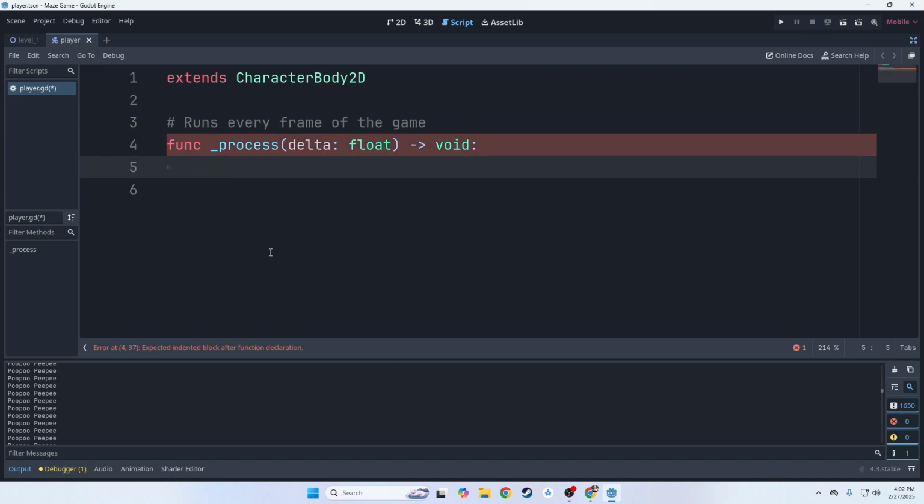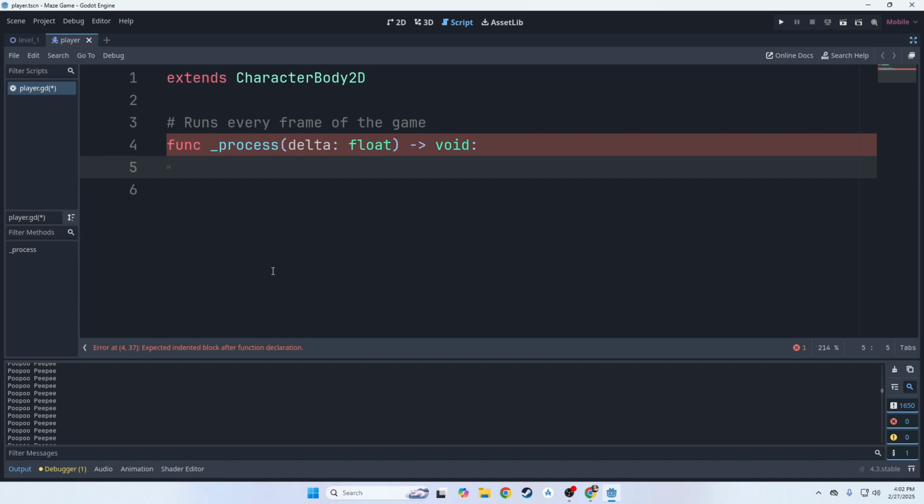Immature. Okay, so what do we actually want to do? Well, we want to check to see if we're pushing a key on the keyboard. If we are pressing a key on the keyboard, we want something to happen, depending on the key that we're pressing. In order to recognize keys in the keyboard, though, we need to define which keys we want to actually be tied to specific things.